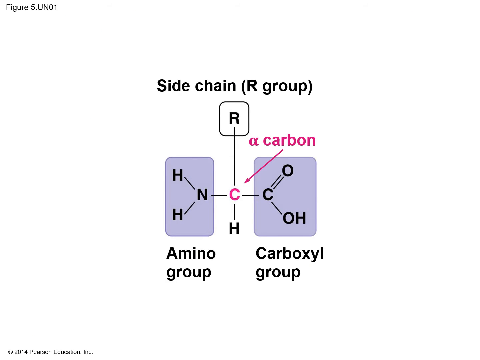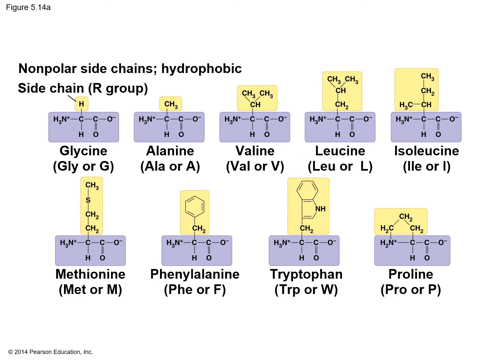The monomer of a protein is an amino acid. We mentioned this in the last unit. It has an amino group and a carboxyl group with an asymmetric central carbon. And then all amino acids have some sort of side chain on them. Think of this as just a generic here, but I'll show you the different side chains on the next slide. But this is the basic structure of all amino acids.